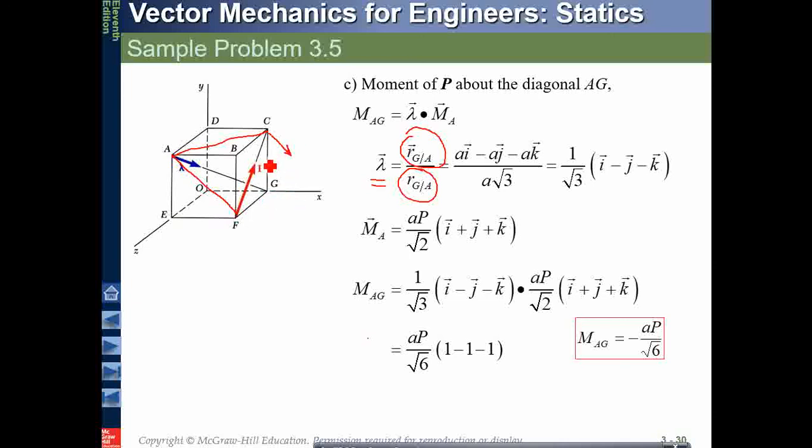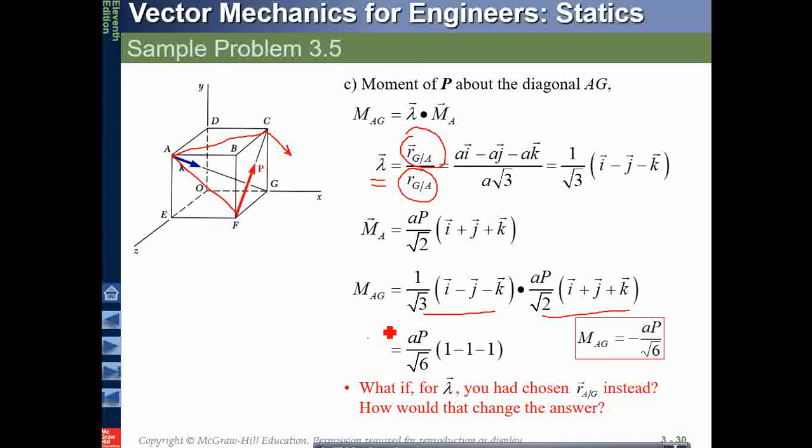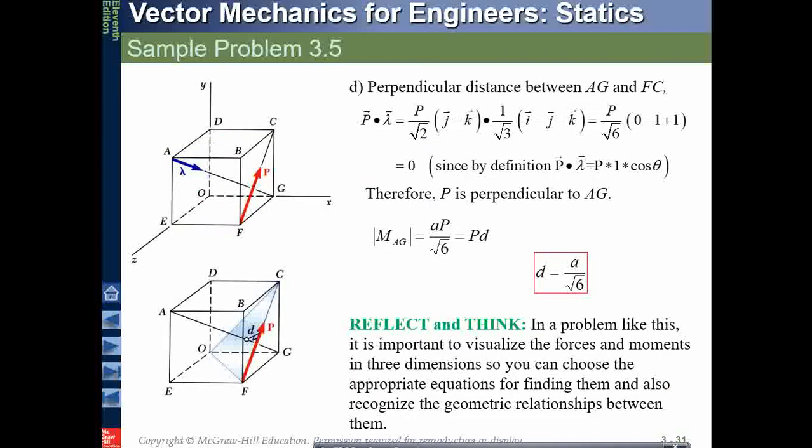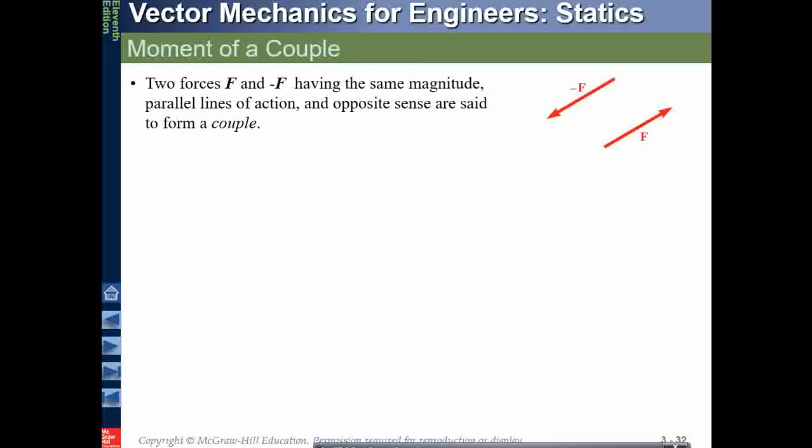Now you are dotting it with this axis. Now you are dotting the MG with this axis. So this is MA, this is lambda A, okay. Lambda, you are dotting lambda with the moment vector, MA. So you are trying to take the component of this along AG. I hope you have understood all these things very easily. Try to do this by yourself. Okay. We will try to come on another topic, the moment of a couple.